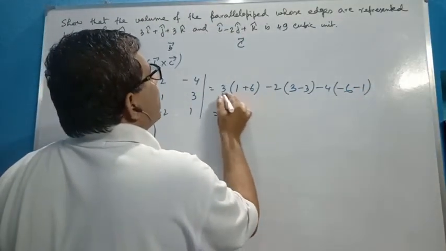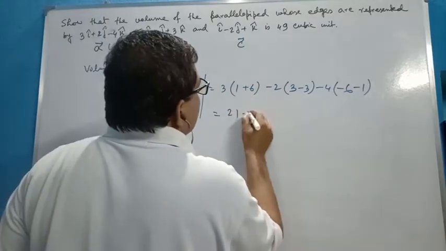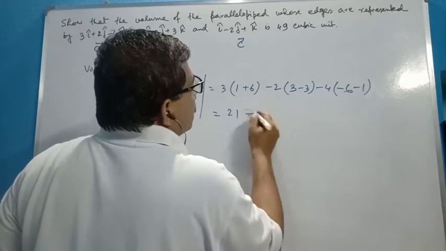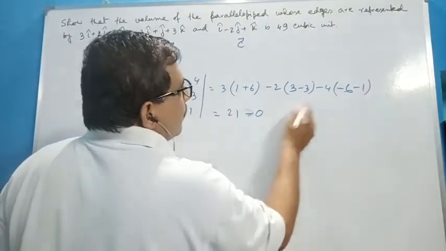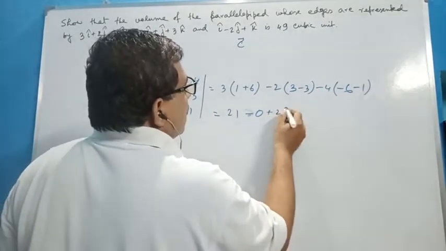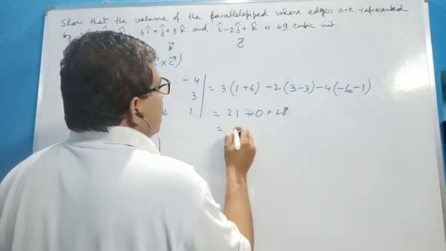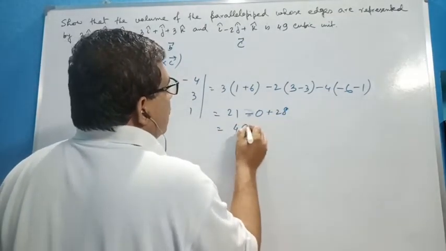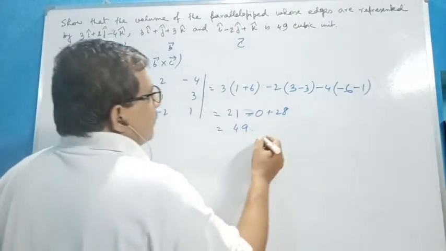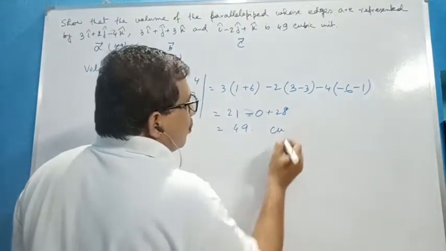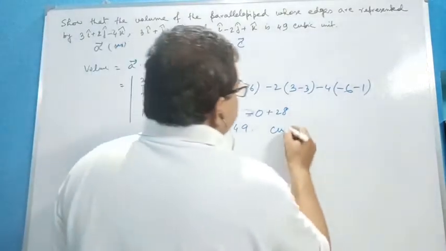6 plus 1, 7, 7 into 3, 21. This is 0. This is 0. And the second part, this is 7, 7 into 4, minus minus plus 28. So 28 plus 21, that is how much? 49. Therefore, the volume of the parallelepiped is 49 cubic unit. Obviously, volume must be in cubic unit.